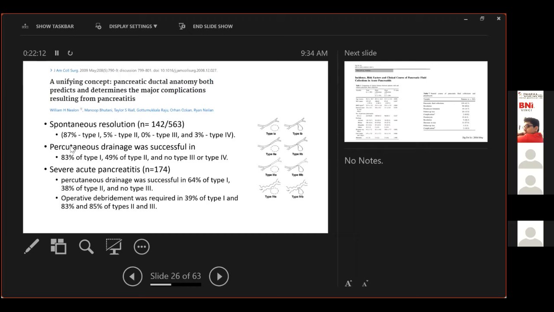When we move on to treatment, we see percutaneous drainage is very successful in patients who have a normal pancreatic duct. It is somewhat successful in patients who have a ductal stricture, and it is not successful if there is a disconnected duct or a chronic pancreatitis type picture. In patients of severe acute pancreatitis, again we see that if there is any evidence of ductal anomaly, our success of percutaneous drainage decreases drastically. And a much higher proportion of these patients, which is only 40% in type 1, goes up to double, 80%, requiring operative debridement if there are associated ductal anomalies.